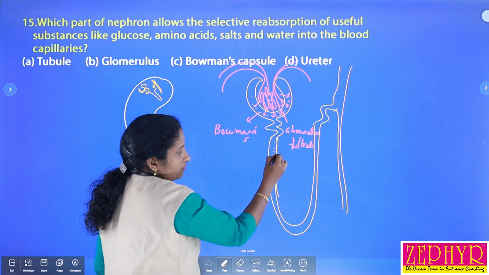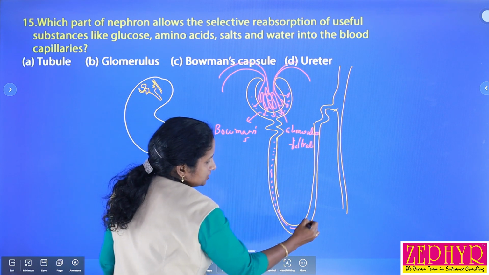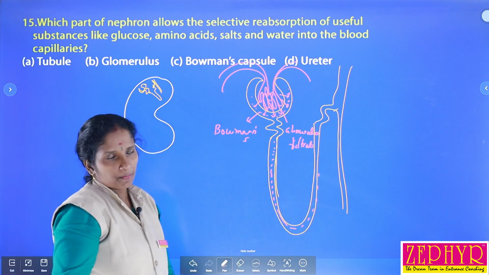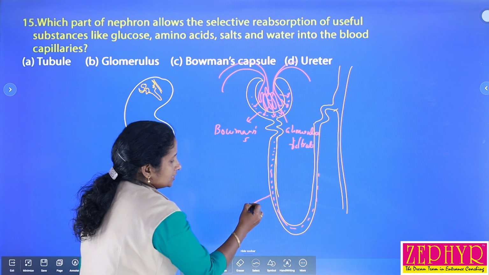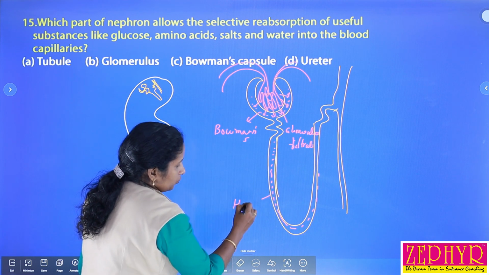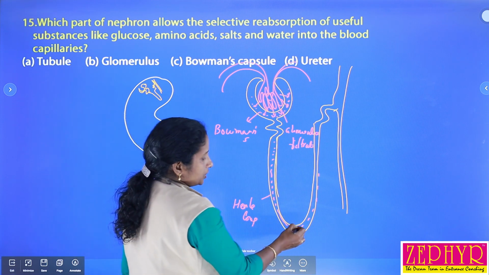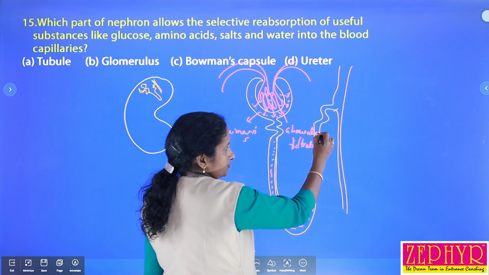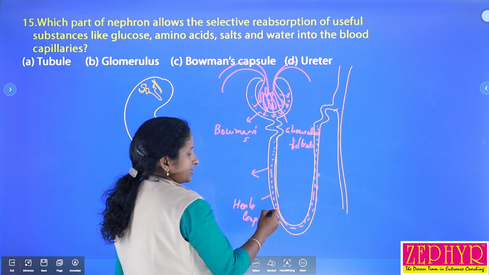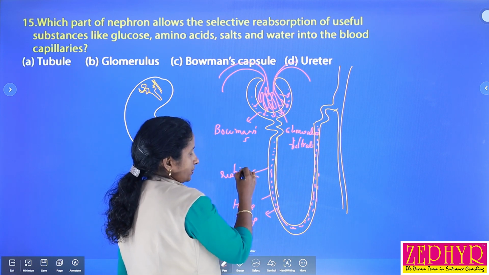When the glomerular filtrate passes through this part, the renal tubule, the part of the renal tubule called the Henle loop, all the useful substances are reabsorbed.